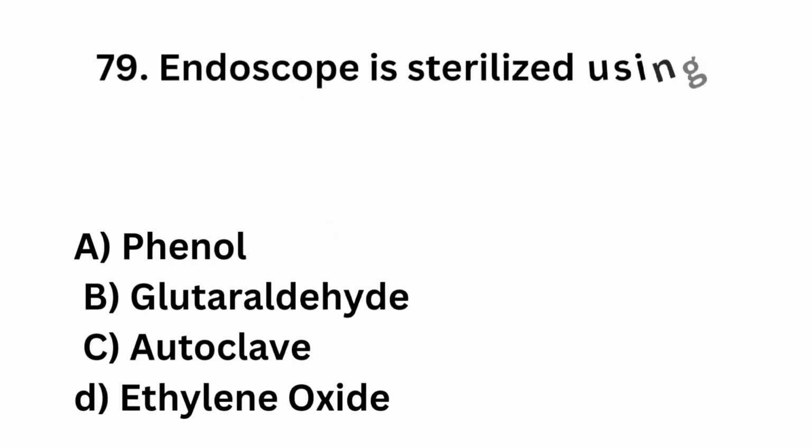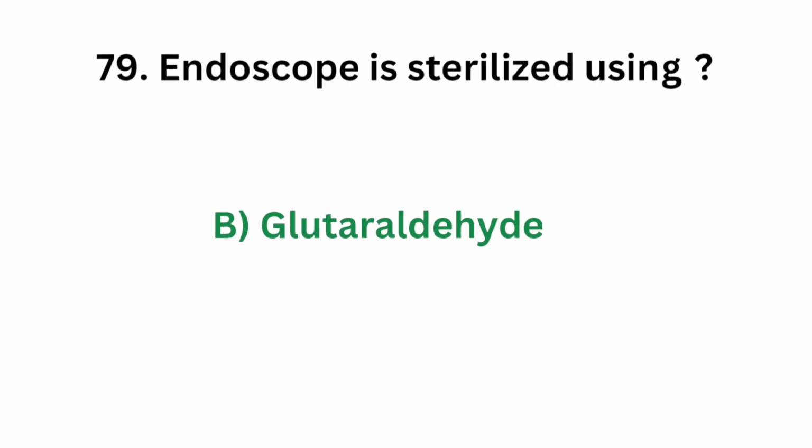Question number 79. Endoscope is sterilized using option A phenol, option B glutaraldehyde, option C autoclave, option D ethylene oxide. Which of the following is used for sterilizing endoscope? The correct answer is option B glutaraldehyde. Glutaraldehyde is used for the sterilization of endoscope.